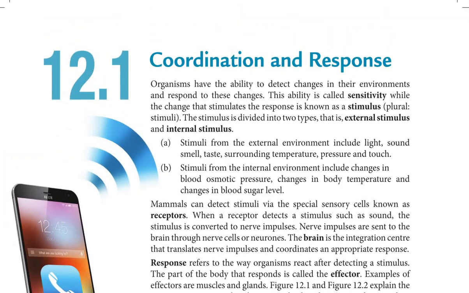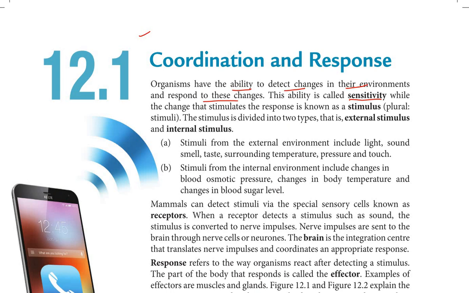Okay, 12.1, coordination and response. So this one you have learned in Form 3, right? Organisms have the ability to detect changes in their environments and respond to these changes. This ability is called sensitivity. So we can detect the changes, maybe about the temperature at the surrounding, the temperature inside our body, and then respond.